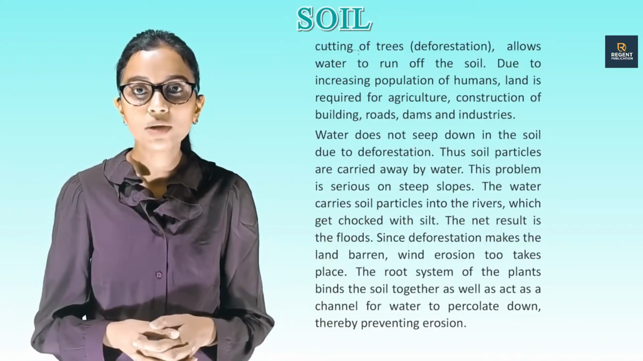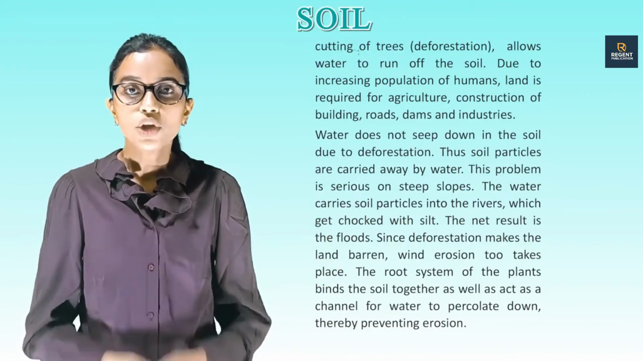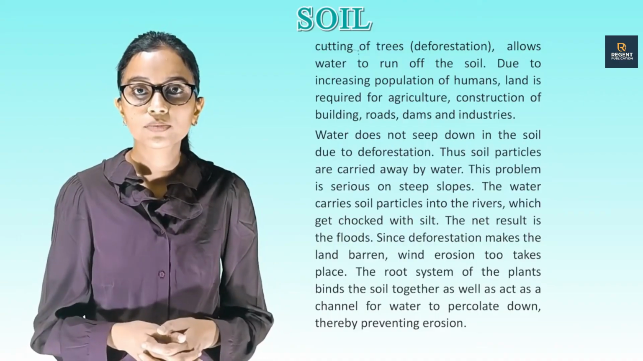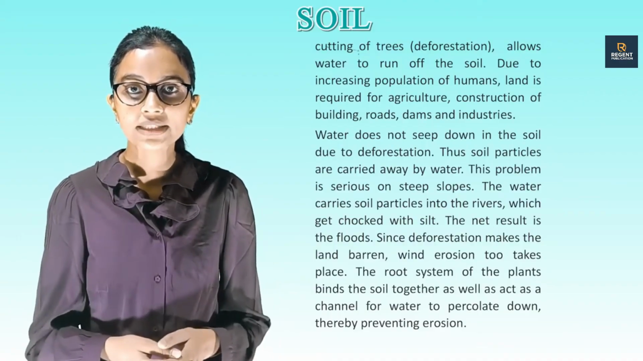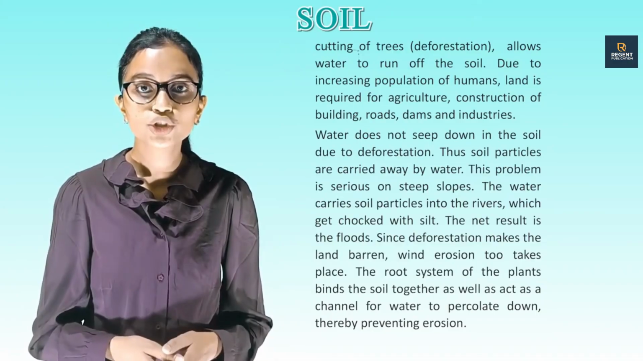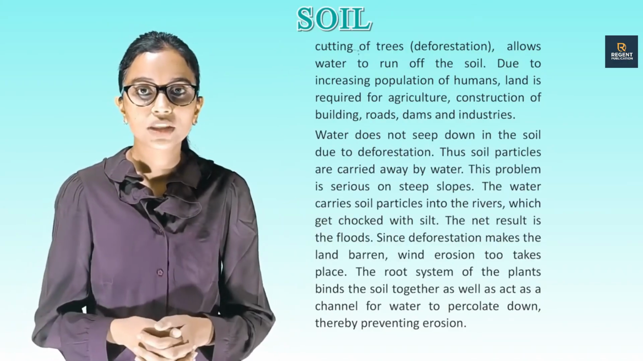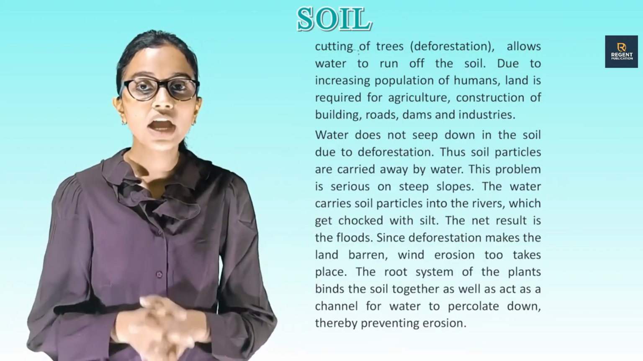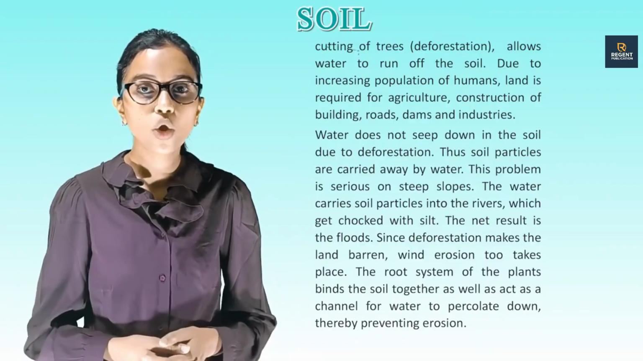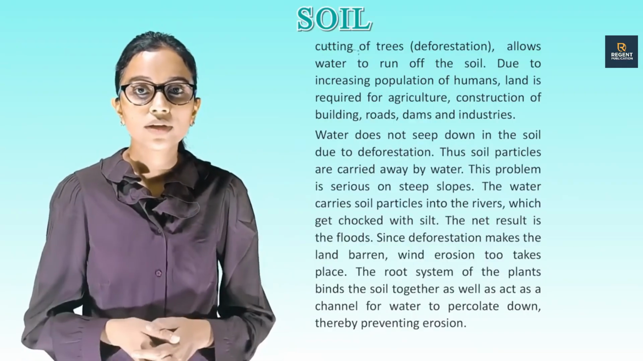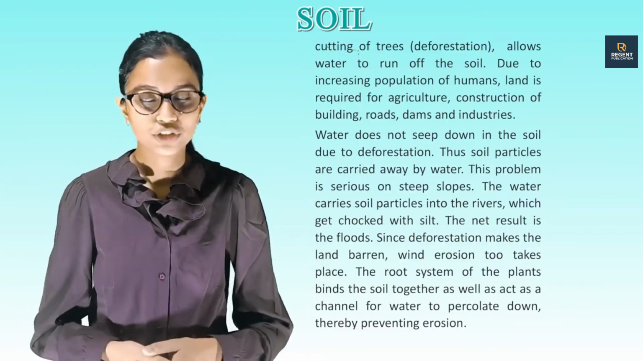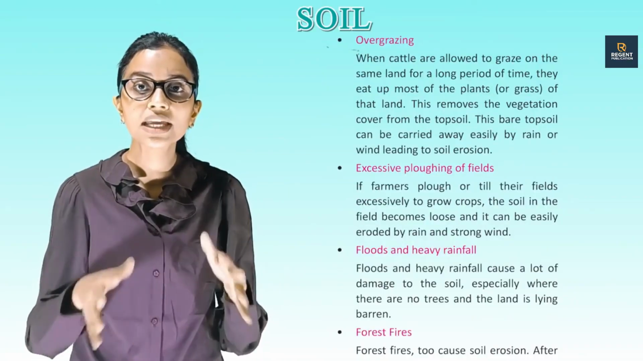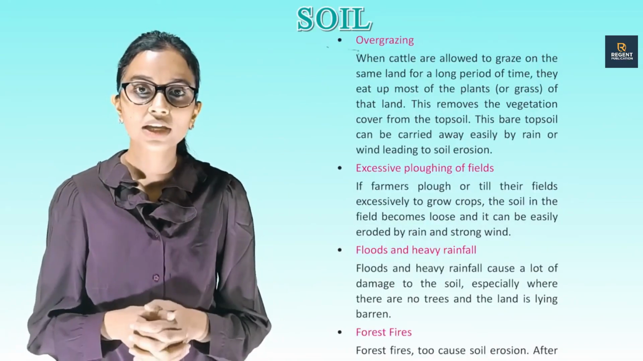The water carries soil particles into the rivers, which get choked with silt. The net result is the flood. Since deforestation makes the land barren, wind erosion too takes place. The root system of the plants binds the soil together as well as acts as a channel for water to percolate down, thereby preventing erosion.